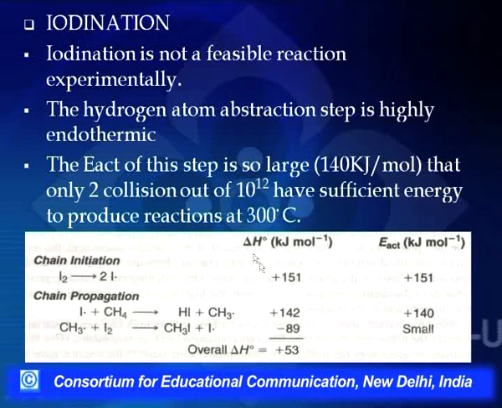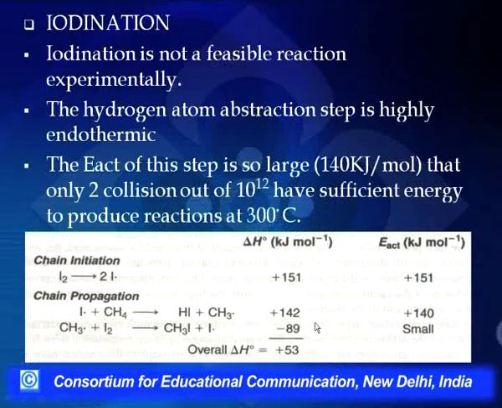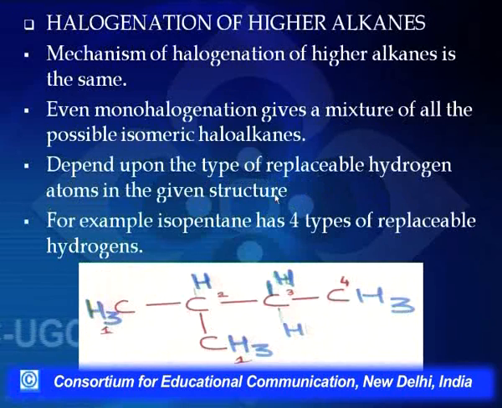Not only this, the chain propagation step here is endothermic, whereas when we were talking of fluorination, this step was highly exothermic. In the case of fluorination, chlorination and bromination, this reaction was exothermic. So iodination takes place with difficulty. Not only this, only 2 collisions out of 10 to the power 12 collisions are effective, which will result in a product being formed.